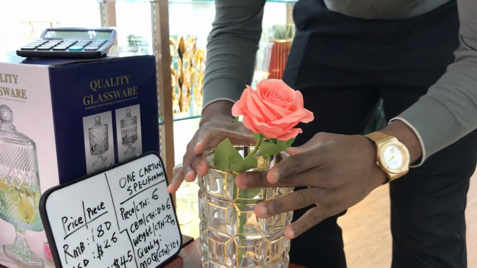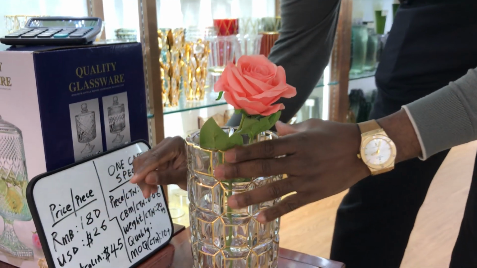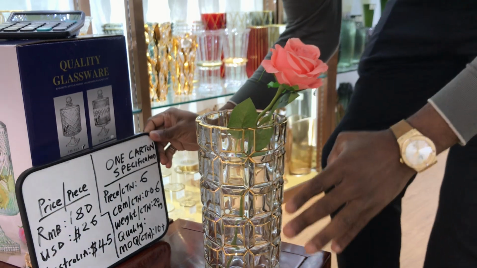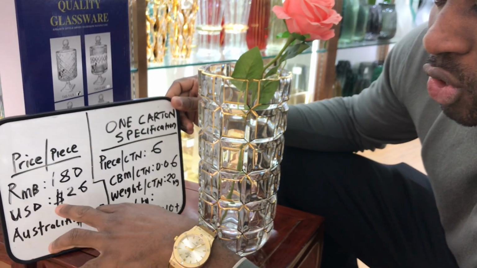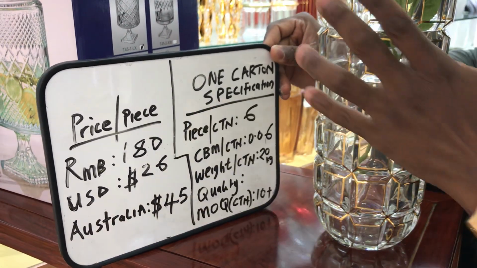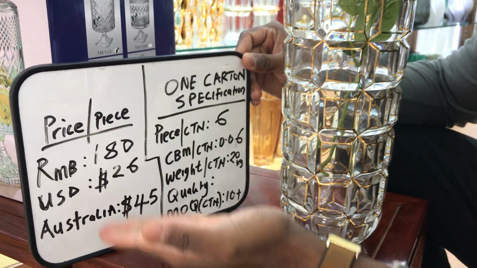So for this one, the price in Chinese currency is 180. American dollars 26. Australian dollars 45. Just for one piece. This is the one piece price.